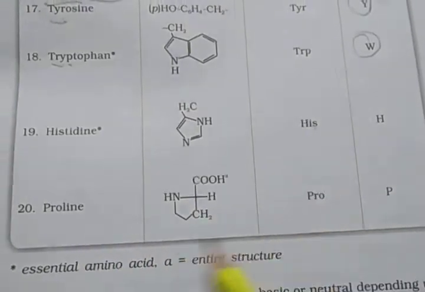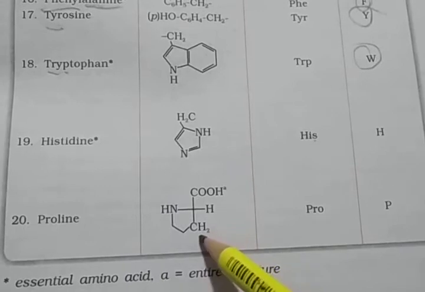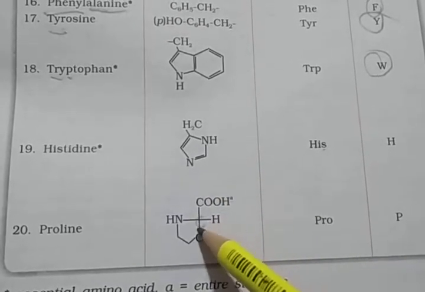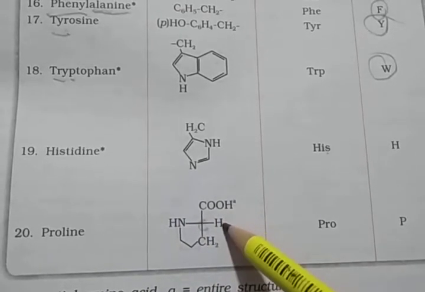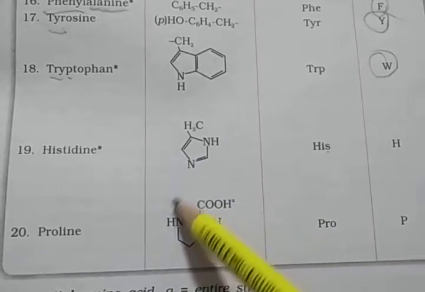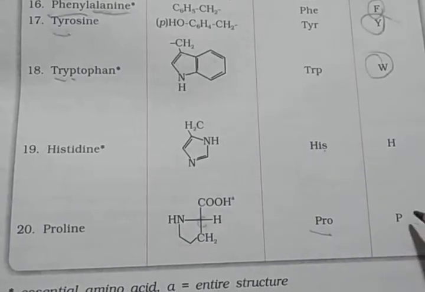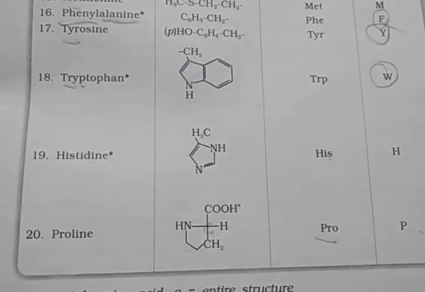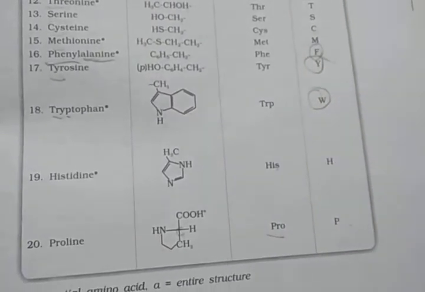Then proline, properly you see, because this structure is different from the others. This carbon of the 5-member ring, this carbon is attached to one side hydrogen, one side COOH, NH, and then CH2. This is the proline, and then 3-letter symbol PRO, and then capital P. So these 20 total natural amino acids are given in your book, and only the symbol and code you have to learn.